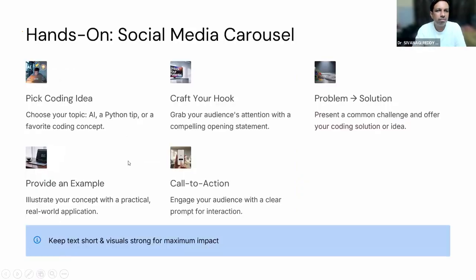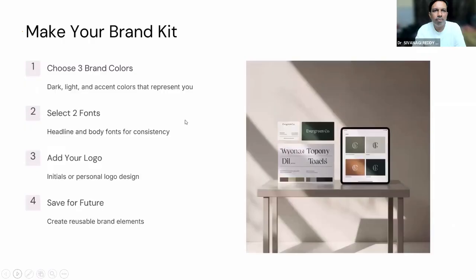Apart from that, we can code it, or directly solve the problem, right? We will make a brand kit.